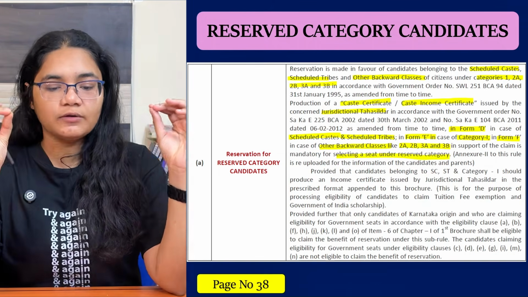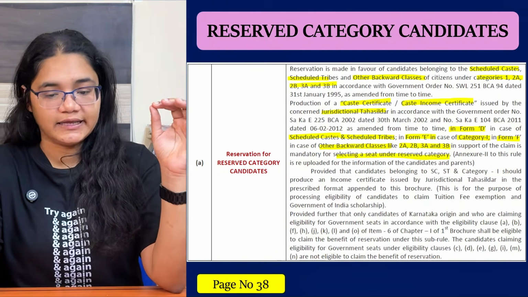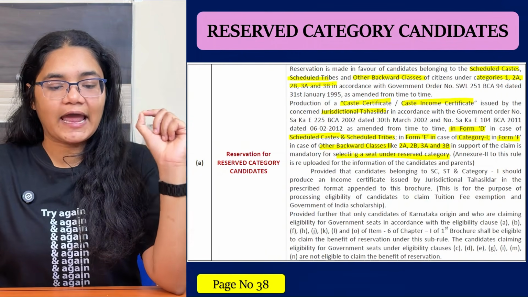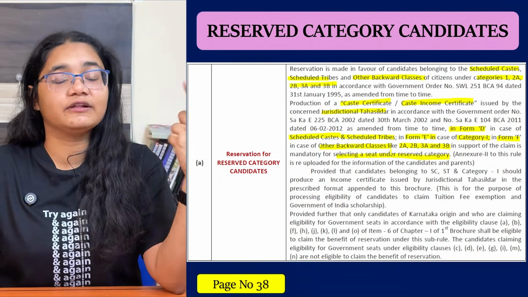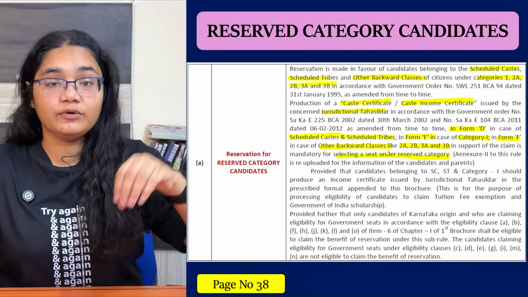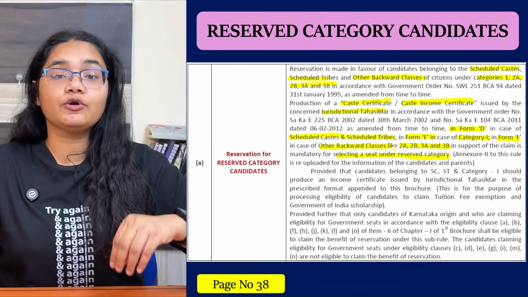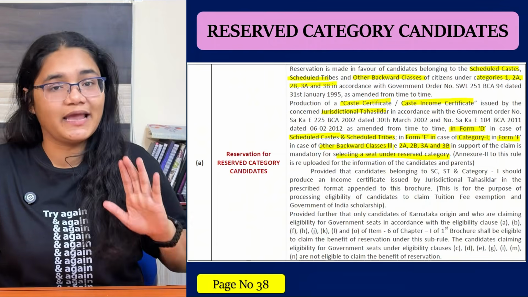So students who belong to SC, ST reservation need to fill form D. Category 1 students need to fill form E, and other backward classes like 2A, 2B, 3A, 3B need to fill form F. You need to provide this document mandatorily if you want to claim a seat under this reservation. If you don't provide the document, then you will not be eligible.